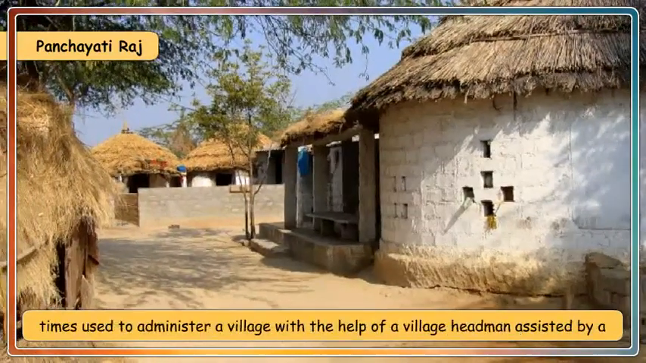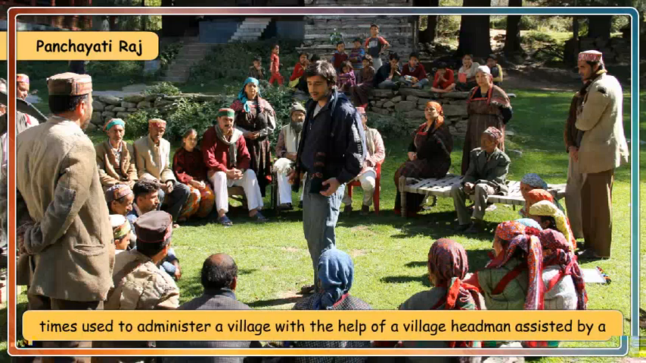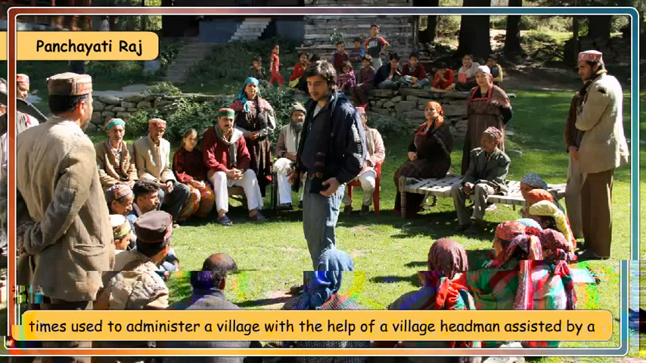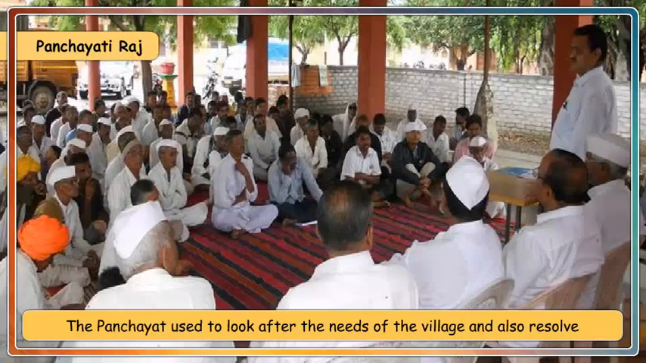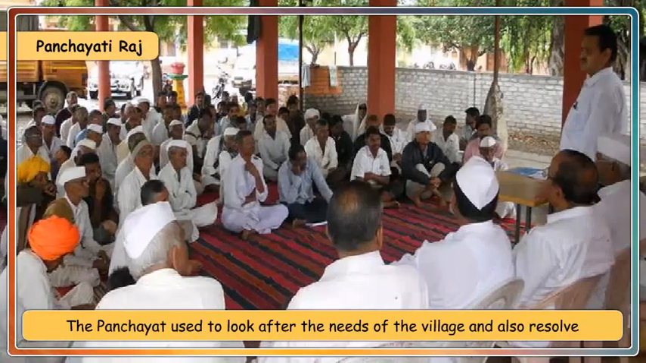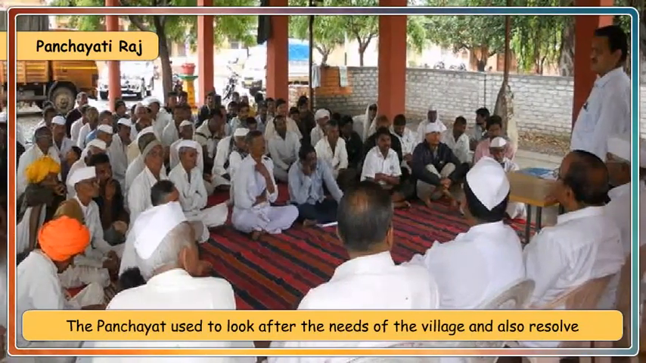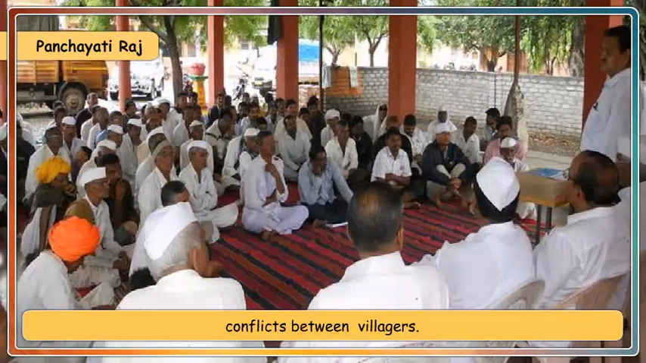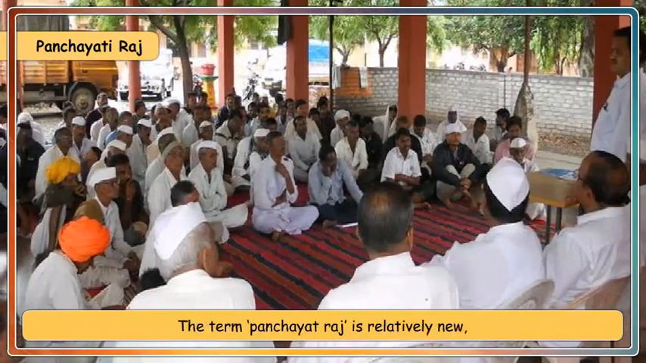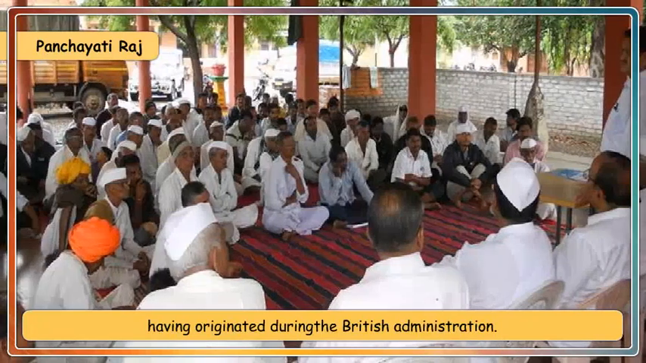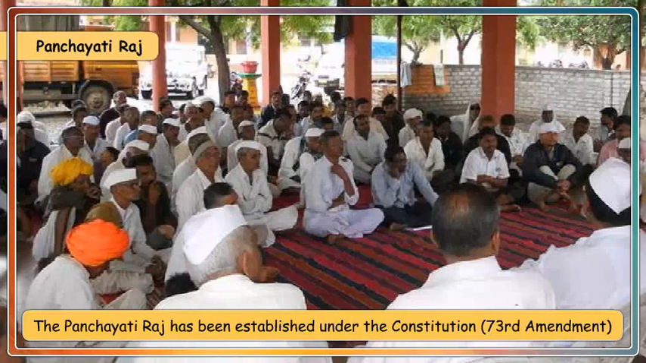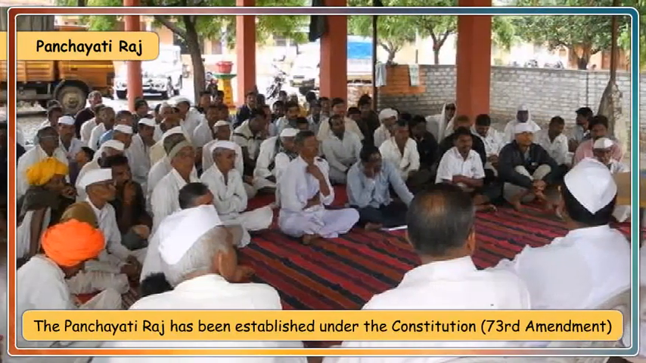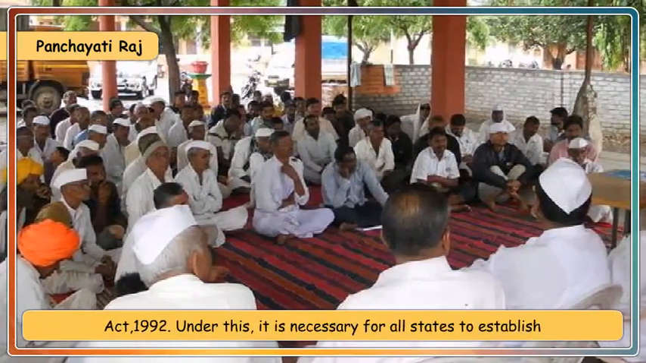The king in ancient times used to administer a village with the help of a village headman assisted by a council of elders. This council of elders was called the Panchayat. The Panchayat used to look after the needs of the village and also resolve conflicts between villagers. The term Panchayat Raj is relatively new, having originated during the British administration. The Panchayati Raj has been established under the Constitution, that is the 73rd Amendment Act, 1992.